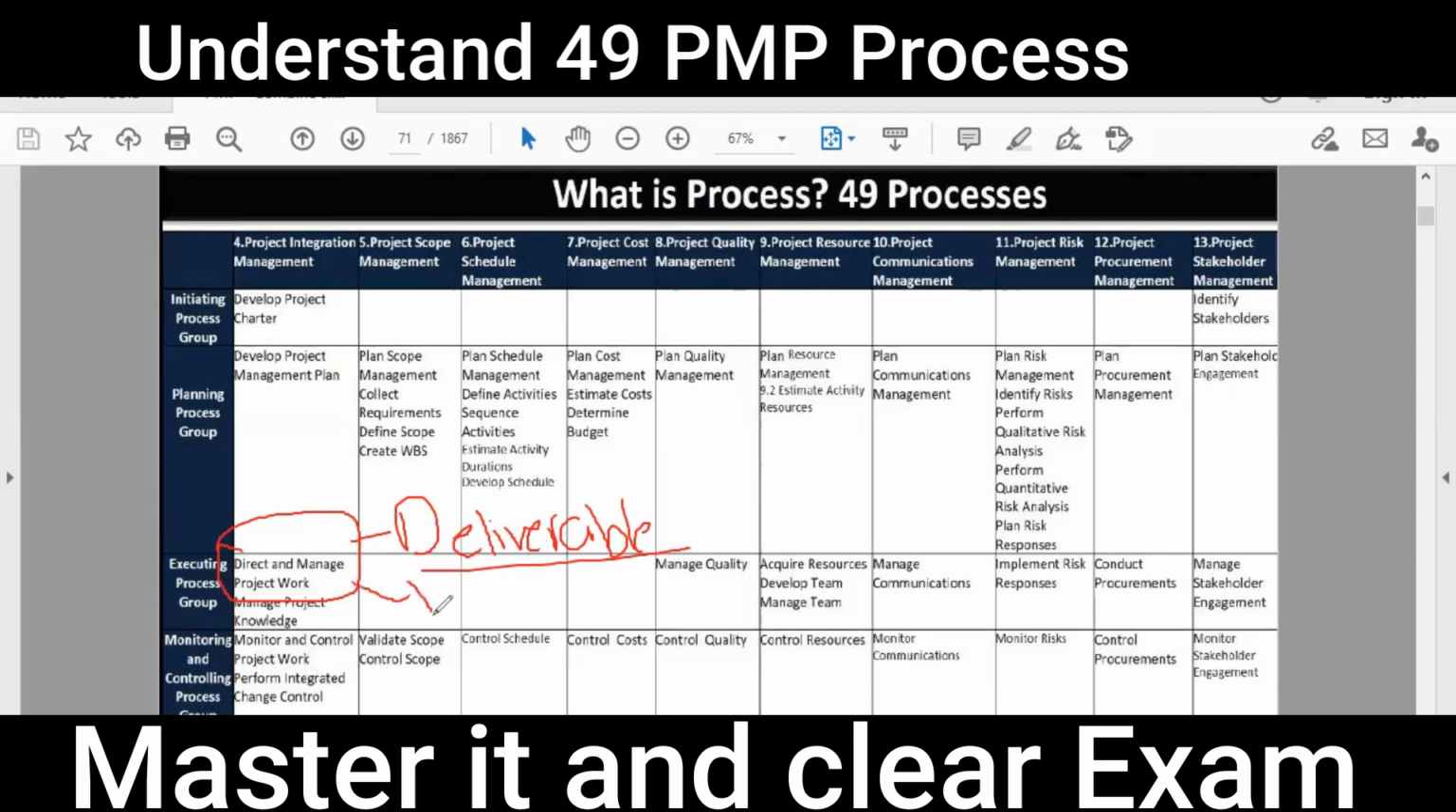Along with this, we get work performance data. So when work is getting completed, we are getting data, the raw facts: how much work has been done, what work has been done, what are the defects, where is the schedule, where is the cost, where is the resource. So this data is generated. Now this data will go to the controlling processes, telling us what has been produced right now. Raw data is created. These facts, these numbers we have got.